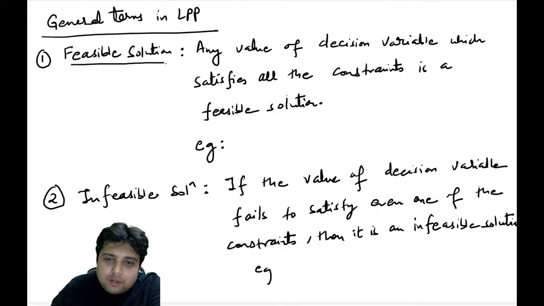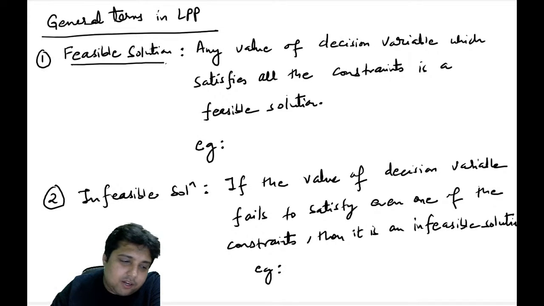Again, leave some space for an example. I will be coming back to this and explaining it to you guys.